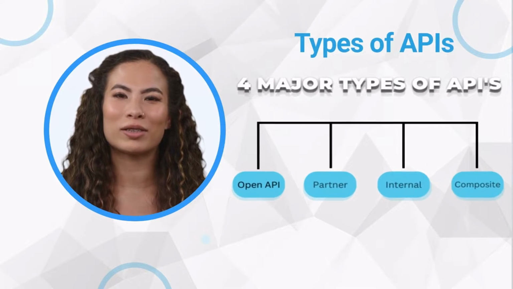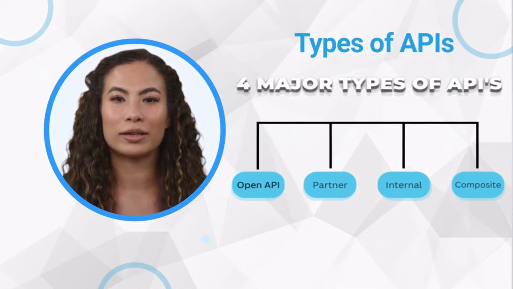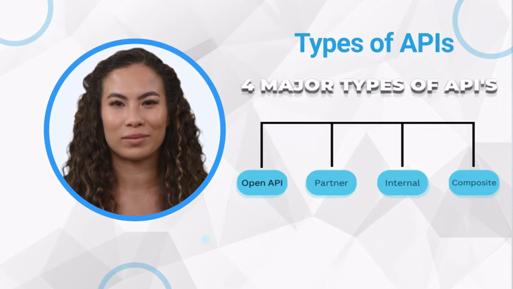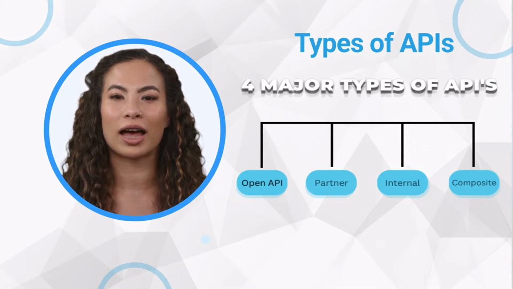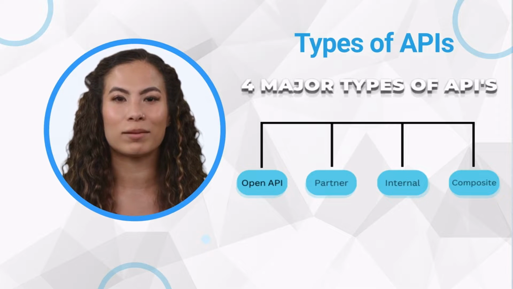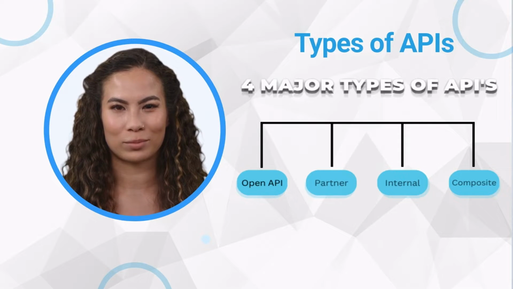There are 4 widely used types of web API: open, partner, internal, and composite. Web APIs are application programming interfaces that can be accessed over the internet through HTTP.